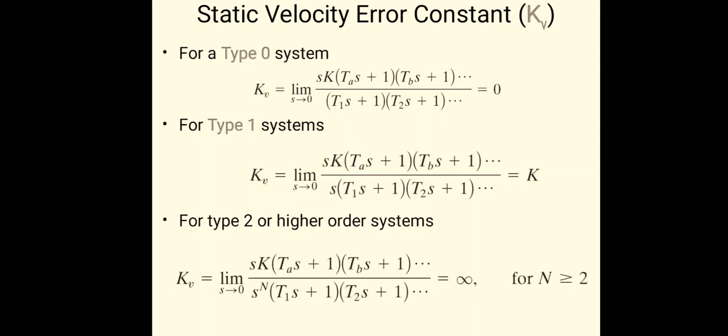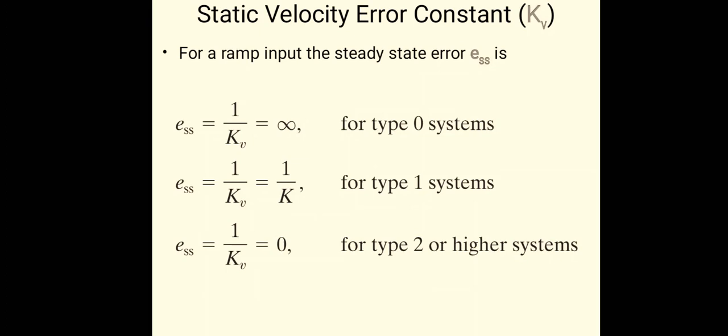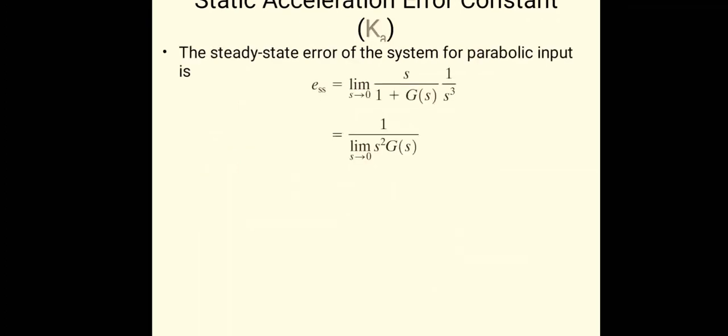For the type 2 systems, Kv is equal to infinity. So the steady state error 1 upon Kv is infinity for type 0 system. For type 1, it is 1 upon Kv, Kv is K here, so 1 upon K. For type 2 system, as Kv is infinity, it becomes 1 upon infinity equal to 0. Last is the acceleration error coefficient Ka.